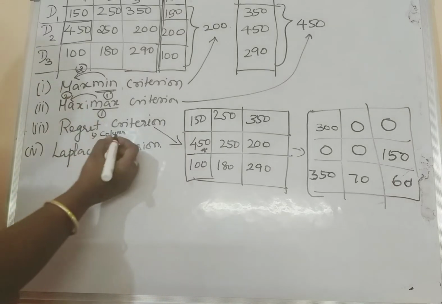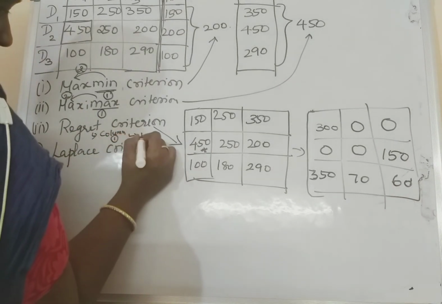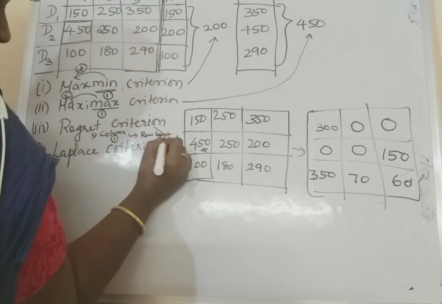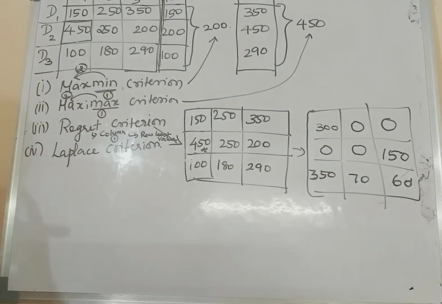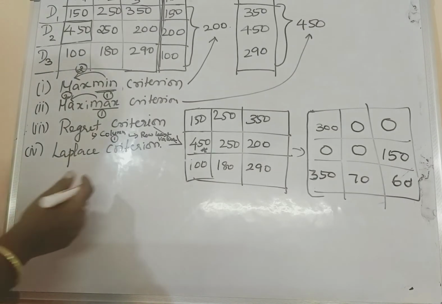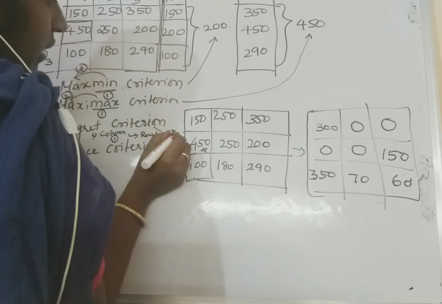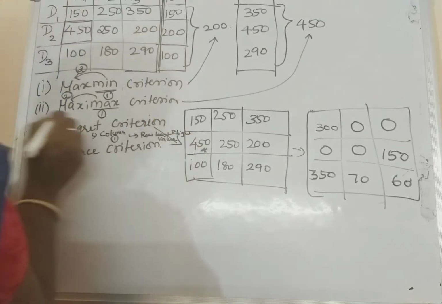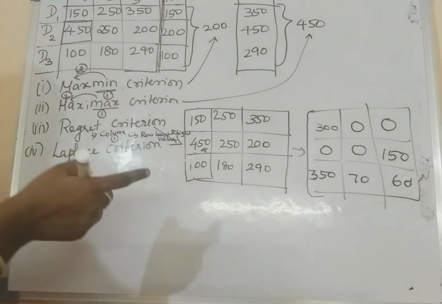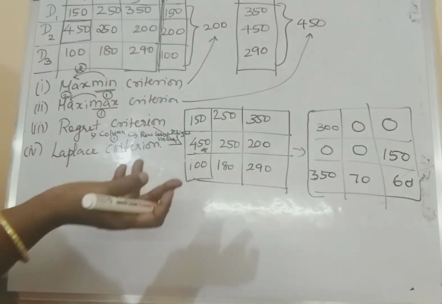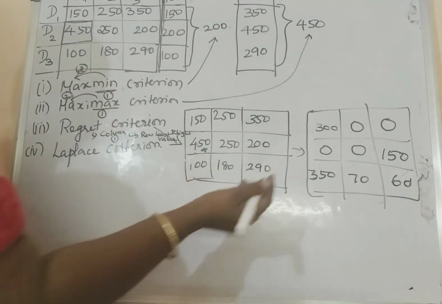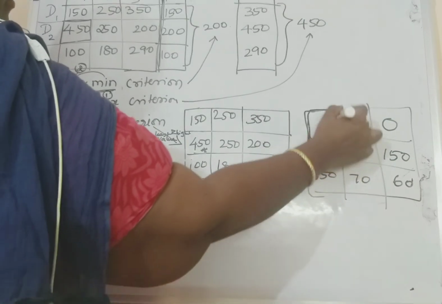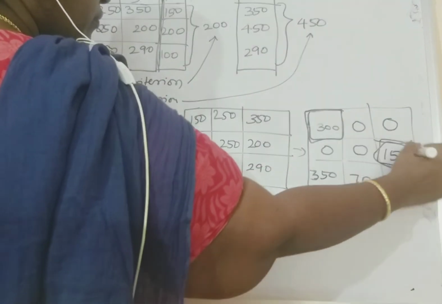Okay, next step now. First step, column, second one, row least value. Okay, row least value. What is the least value here? 0. Got it. But here, what they said is the opportunity loss table, you have to find out the least as well as the highest value. If I'm going to take the least value, 0, 0 only comes, right? So what I'm going to take is the highest value in each row. Which is the highest value? 300, 150, 350.